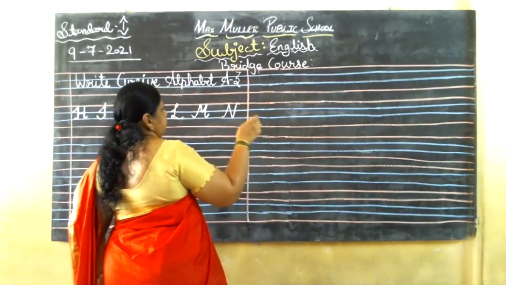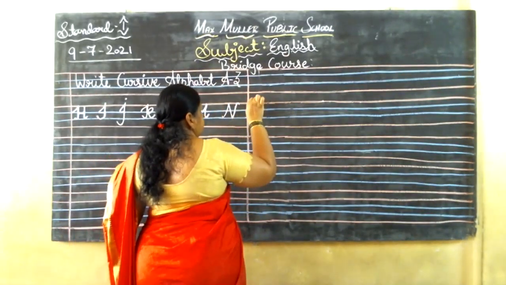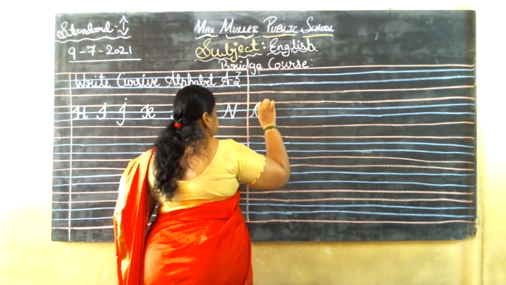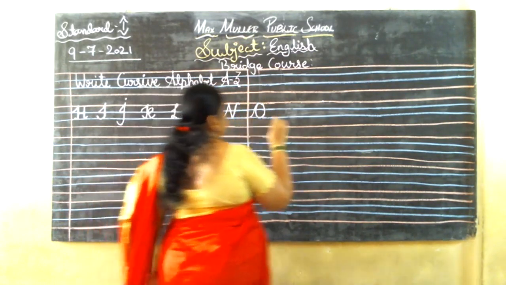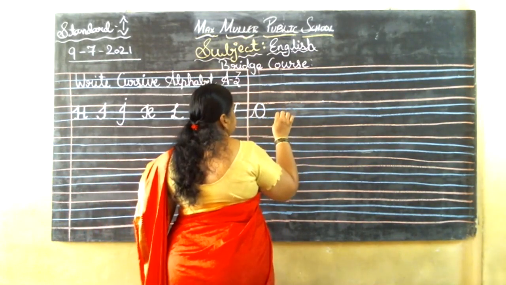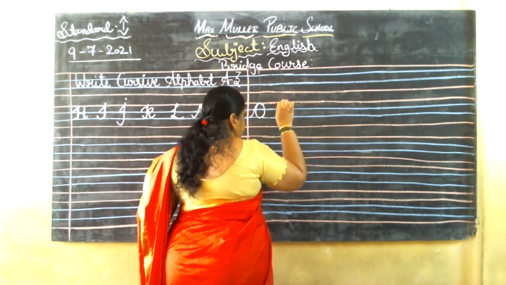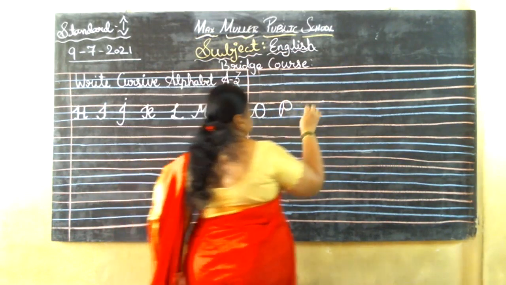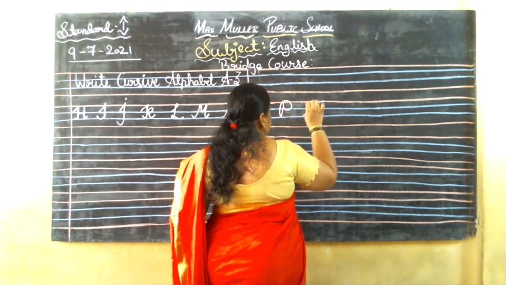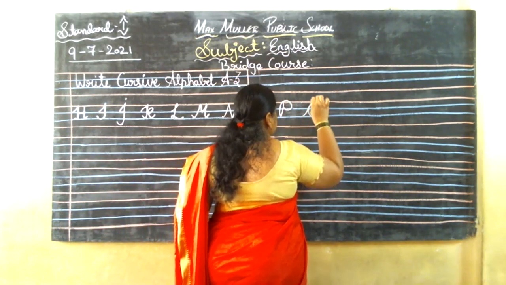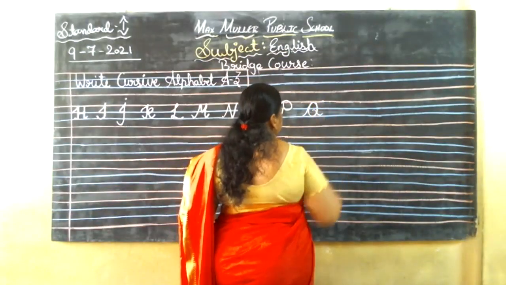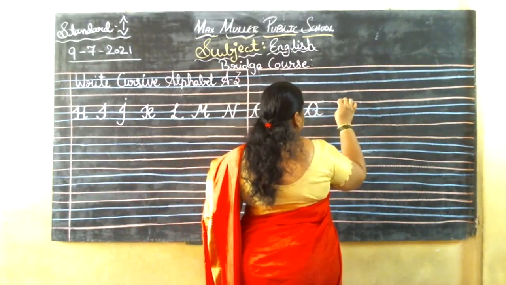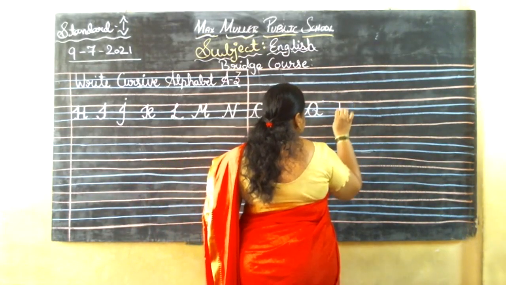Okay. Next, N. After N comes O. Here again you should come like this. Put a tail for that O and you need to write. Okay. Next is P. P again, from the top come like this and go like this and do it like this. P. Yes, next is Q. Again, Q you need to write like O only, children, and you need to put a curve like this. Okay. Tail, a small tail for that. Q. Next is R.